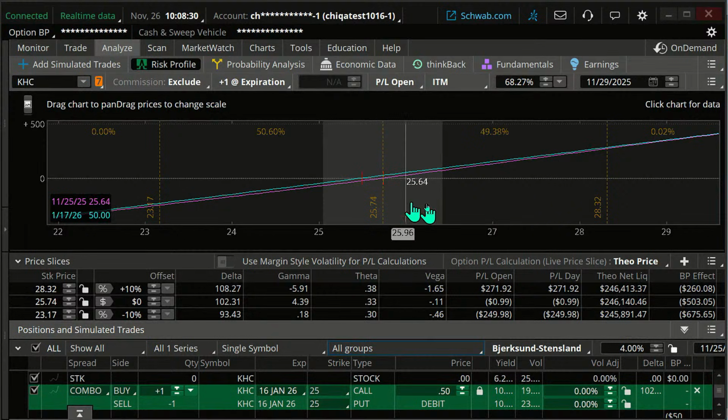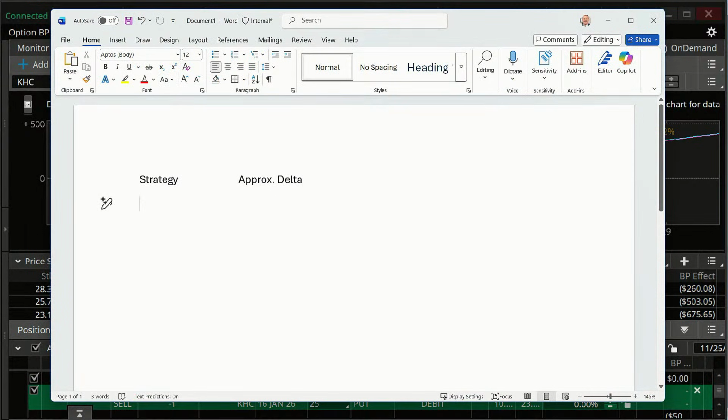Okay. So let's talk about different trades and their impact on the portfolio. So we just did a long synthetic, okay? And the approximate delta on that is, these are all going to be approximates, so delta is going to be about 100.